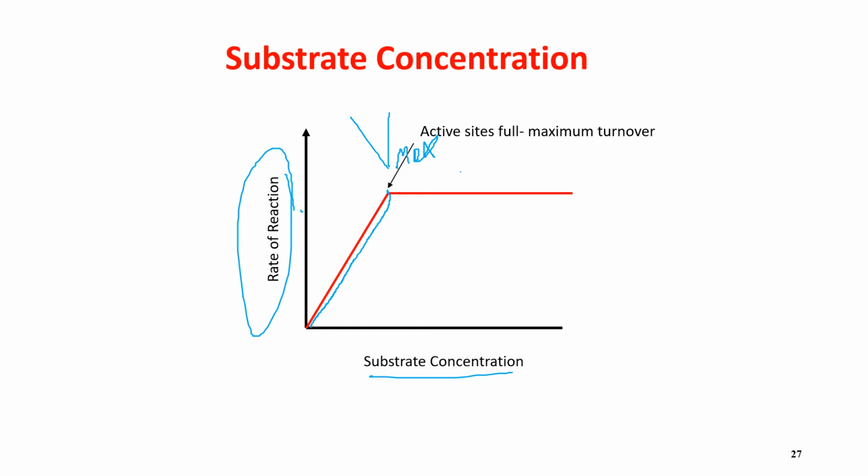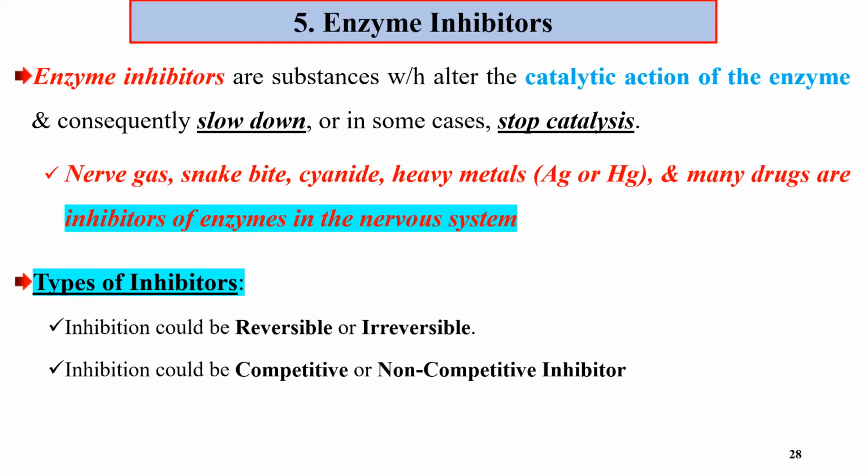Then if we add more substrate, all enzymes are bound at their active sites, or saturated. There is no free enzyme, so the reaction remains the same as we increase substrate. So that is its effect on enzyme activity.